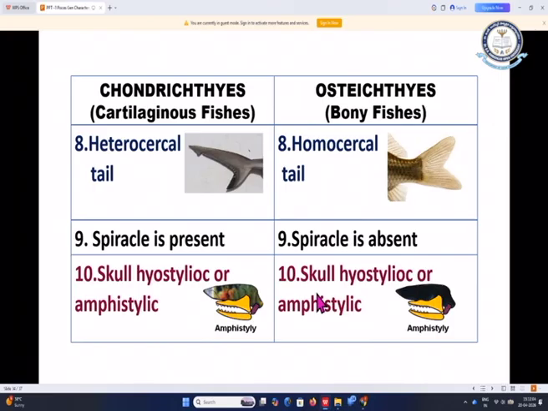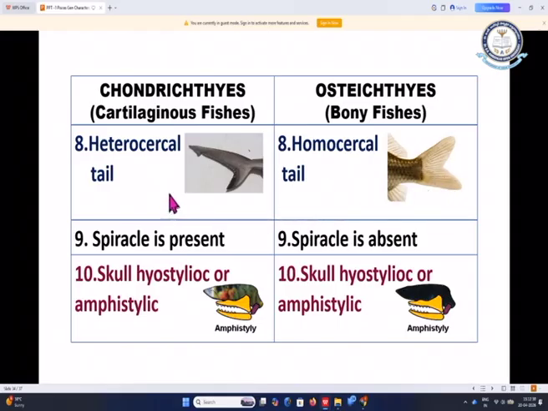Now coming to the tail region. Chondrichthyes is a cartilaginous fish, and the heterocercal tail is present, that means the lobes are unequal. In this picture you can clearly view the difference between the heterocercal tail and homocercal tail. See here, one is the smaller lobe and the other one is the larger lobe. But in the case of homocercal tail, the two lobes are found to be similar or equal. Homo means similar, hetero means different.